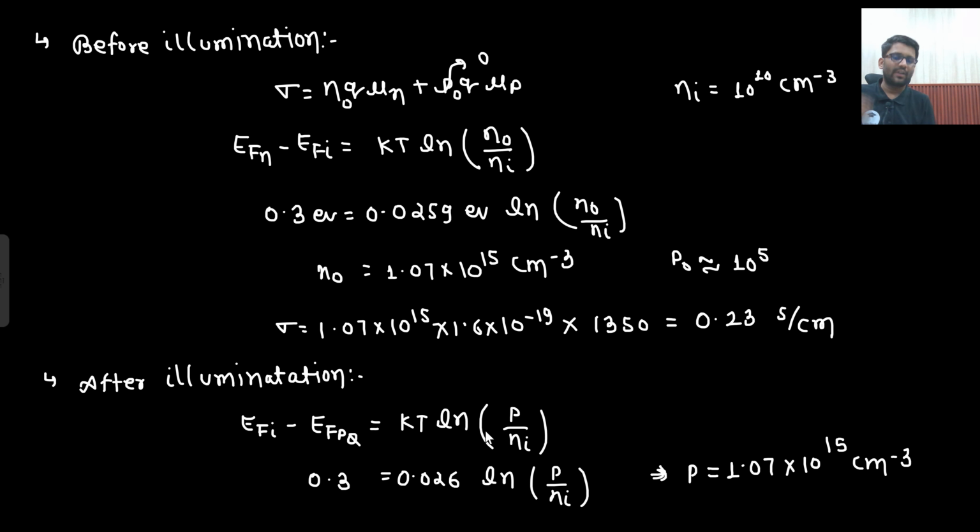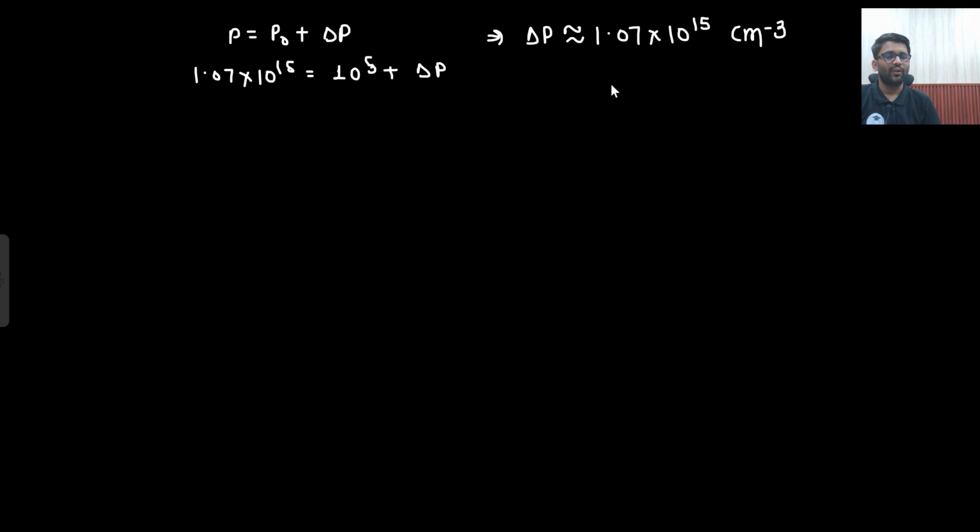So after the illumination, the number of holes you are getting is much higher than the thermal equilibrium, or you can say before illumination condition. That means all these holes are generated because of illumination only. So the same number of electrons will also be generated. A lot of people forget this. They forget to write down that the number of electrons will also be generated in the same amount.